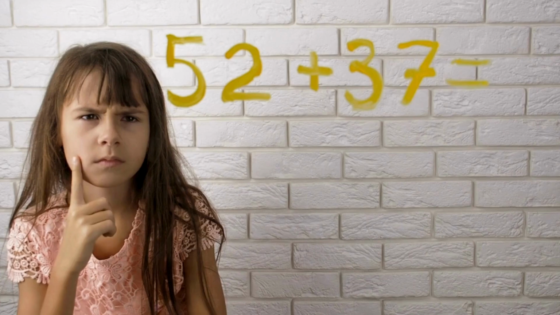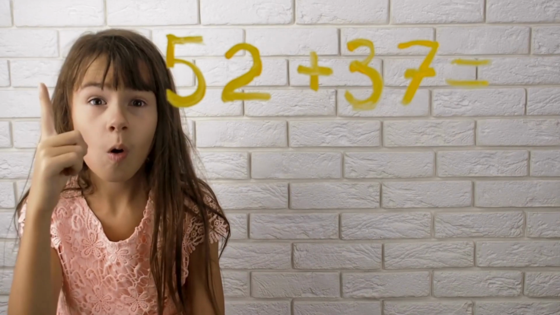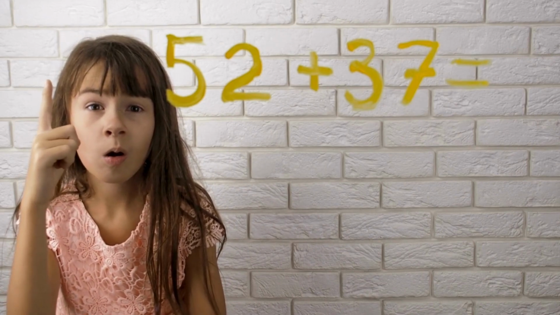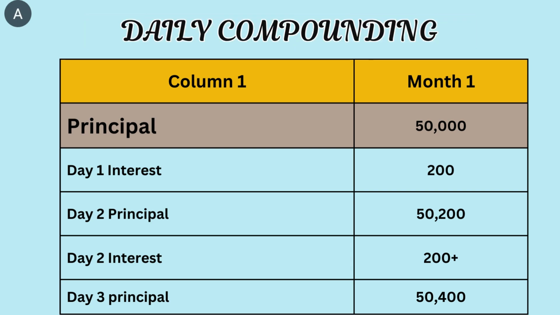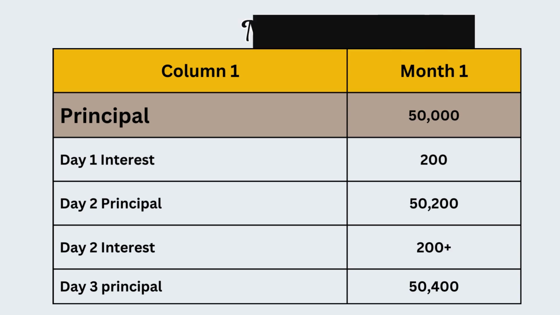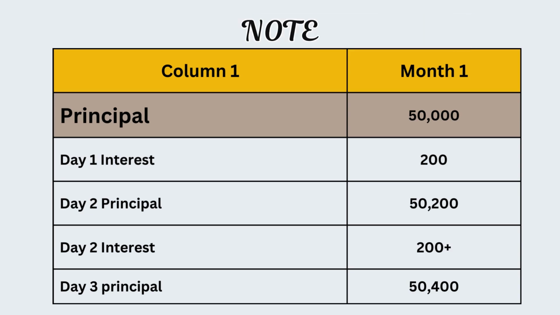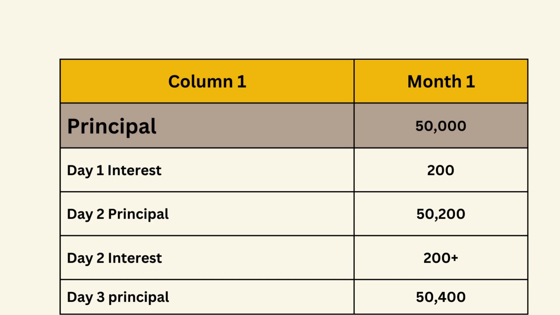So maybe a little definition before we go to the calculations. We see what these terms mean. And even in the examples, we're going to use numbers to make it easier for you. So daily compounding means if, for example, you put 50,000 Kenya shillings today in a money market fund account and you earn 200 by the end of the day. And guys, the amount I'm using here for the example or for the definition is not what you earn in a money market fund. We look at the exact amount after explaining what these concepts mean.